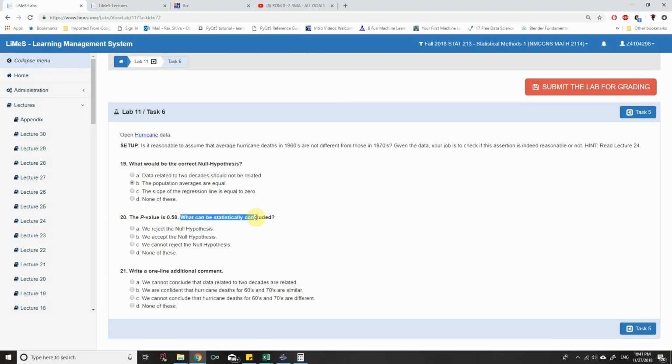What can statistically be concluded? We cannot reject the null hypothesis since the p-value, 0.58, is way higher. Write a one-line additional comment. We cannot conclude that the data related to the two decades are related. No, relation means regression; we are not talking about that. We are confident that hurricane deaths for the 60s and 70s are similar. No, we can't say that since the p-value is greater. We cannot conclude that the hurricane deaths for the 60s and 70s are different. So this would be the correct one. That's all.